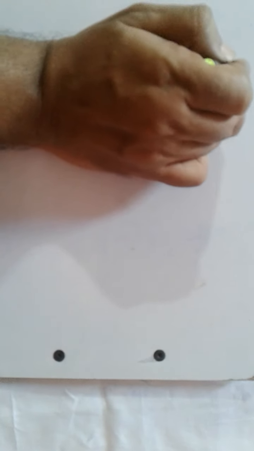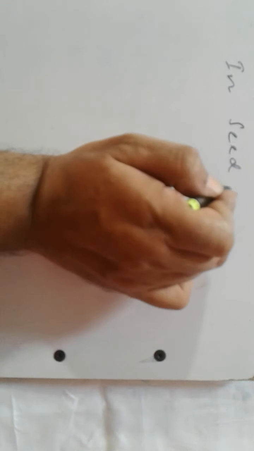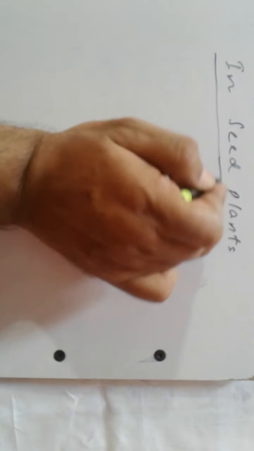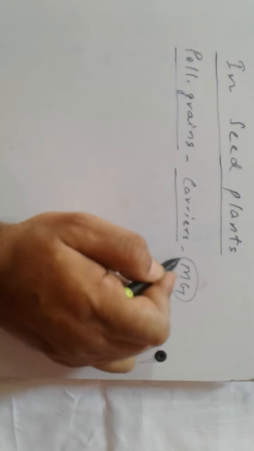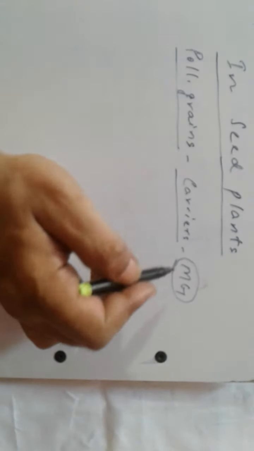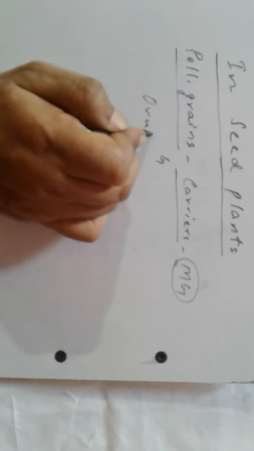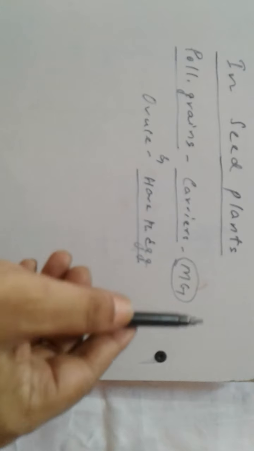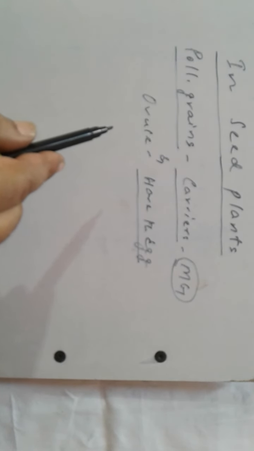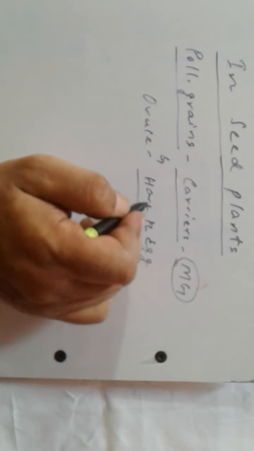In seed plants, pollen grains are the carriers of male gametes, and the ovule has the egg.